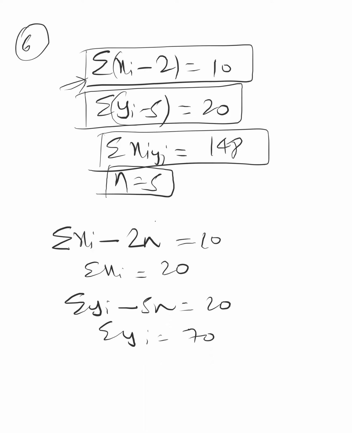Then what about the seventh question? Seventh, I feel that some data we are not having correctly. Summation of ui vi is given as 8, n equal to 5. Then how will we find summation ui? I don't know what they are telling. In the seventh question they want the covariance. Then they told that ui and vi are the deviations of the x and y series from their respective means.